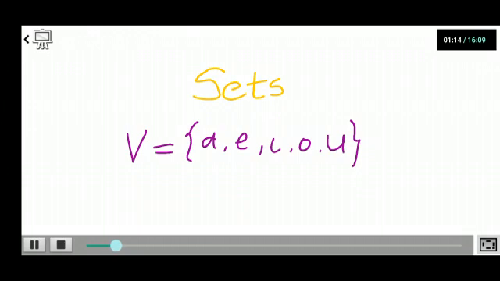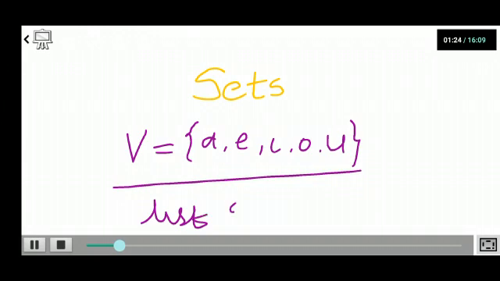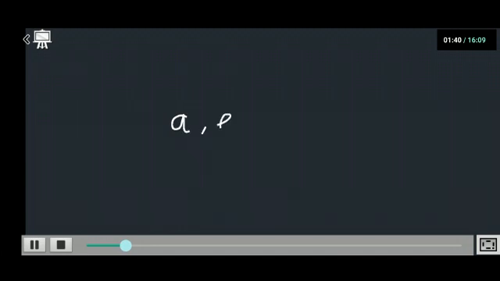Now why do I call it a set? What is the speciality? This is a list of all vowels, but still I call it a set. Now why? When I ask about vowels, everybody will have the same list, that is A, E, I, O and U. There won't be any other member in this list.